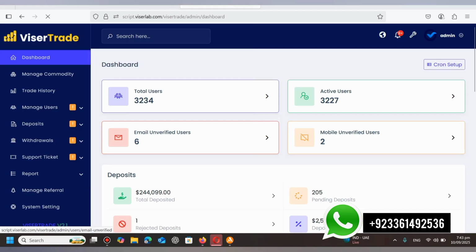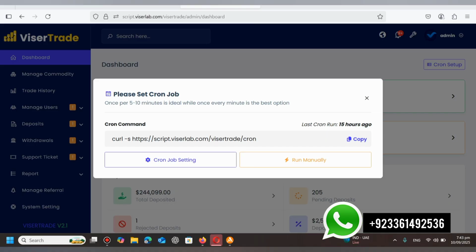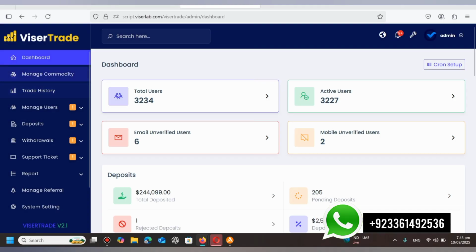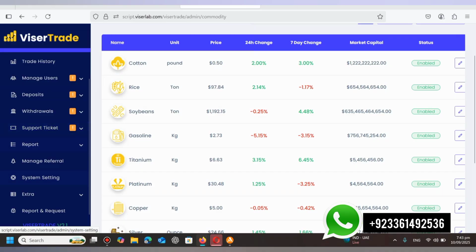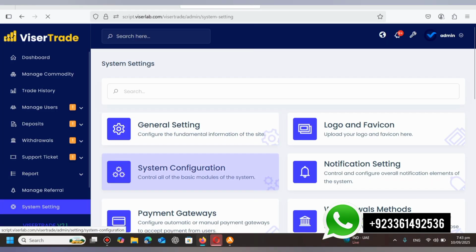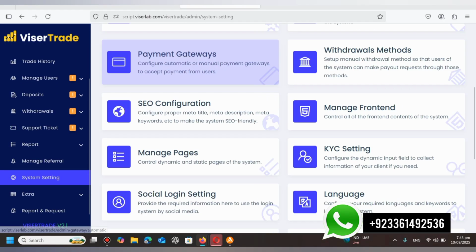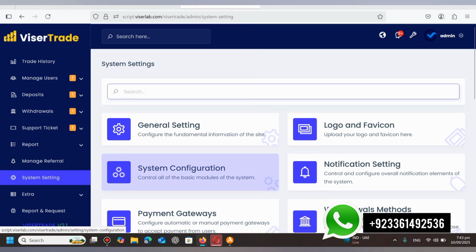So this is the admin dashboard of the website. Each and everything that is on the website you can change from admin, and from here you can manage the commodities of the website. From system settings, you can completely modify the website. You can change each and everything that you want. So viewers, let's build the website.